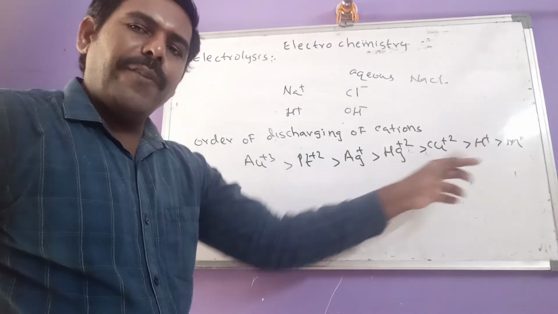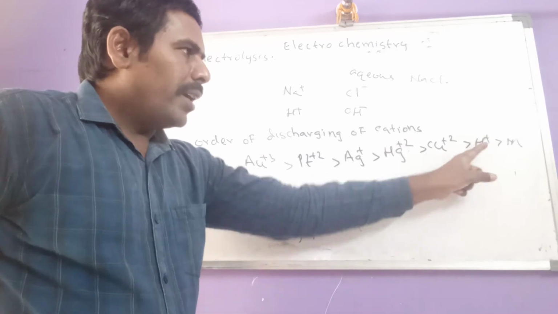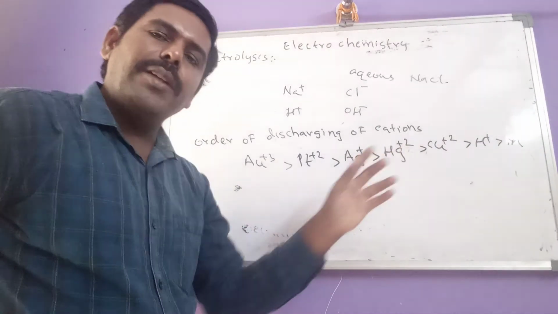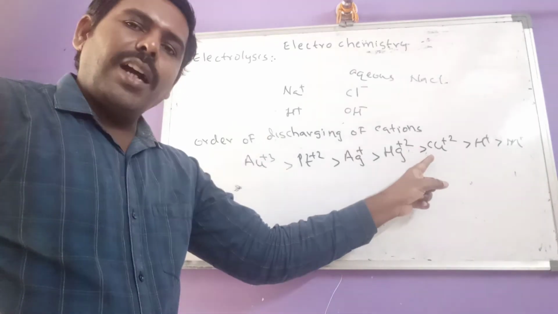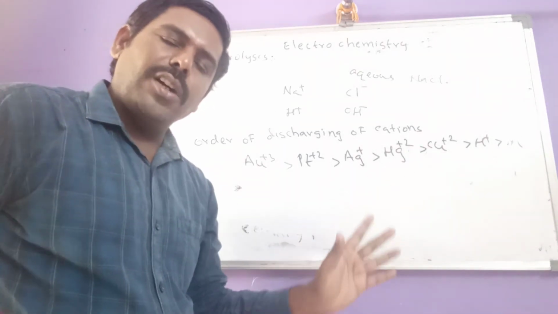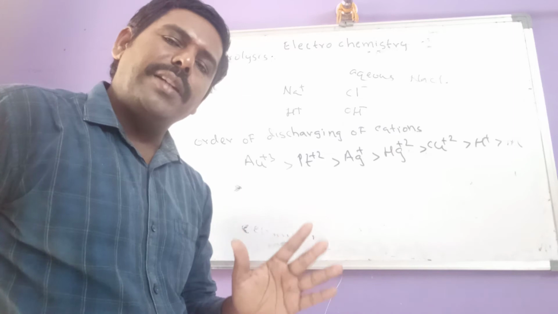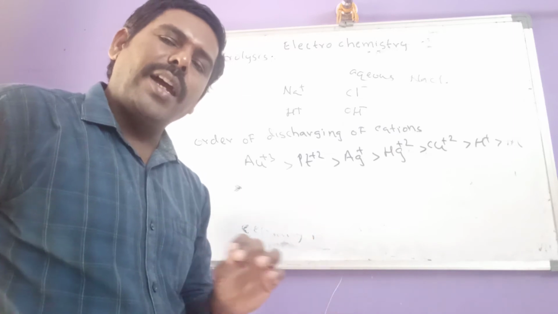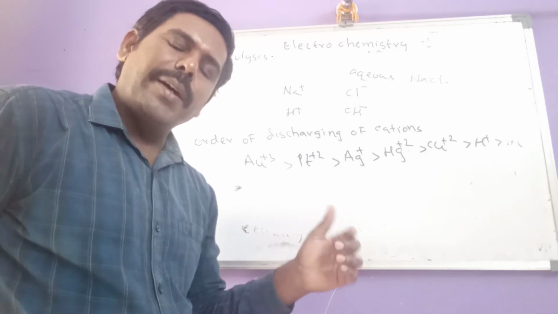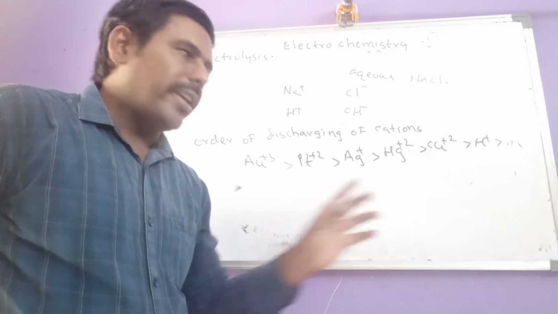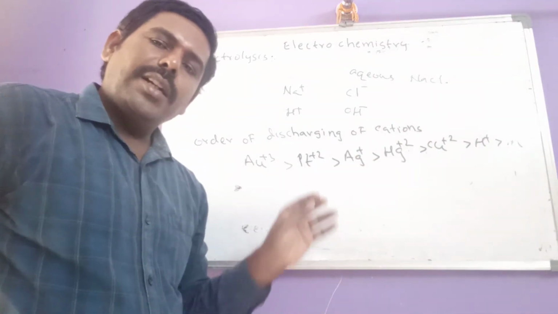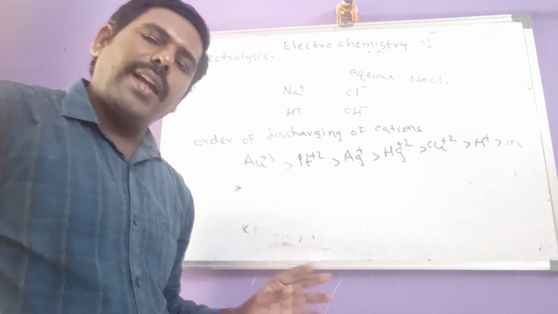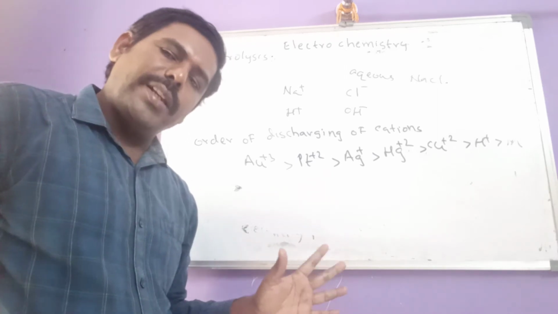For example, if in any solution H+ and Cu+2 ions both are present, first Cu+2 gets discharged and copper is deposited, and hydrogen gas is not liberated in this case. So if Cu+2 and H+ ions are present, copper is the product at the cathode but not hydrogen gas.